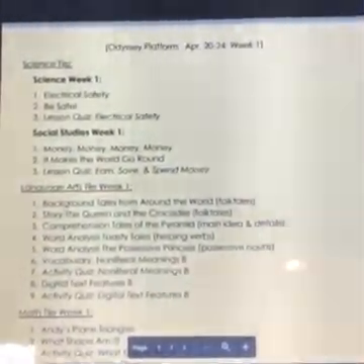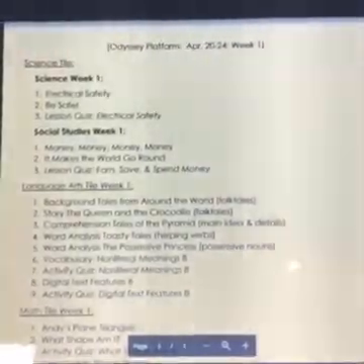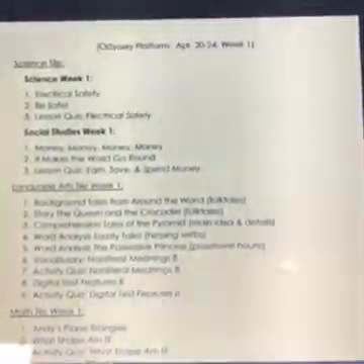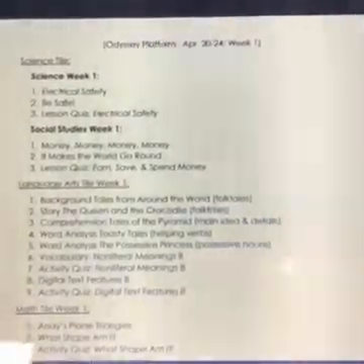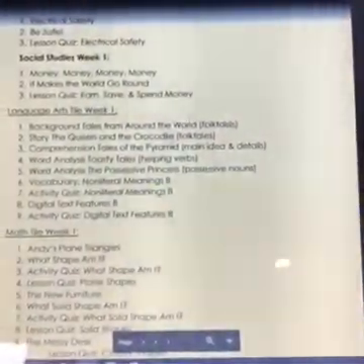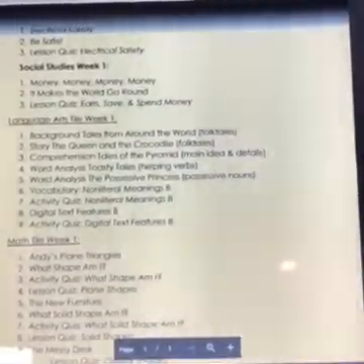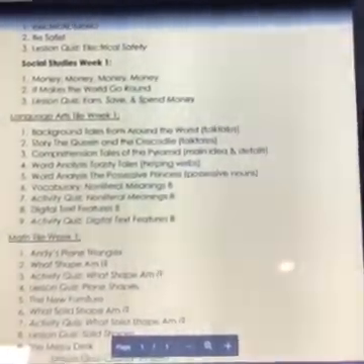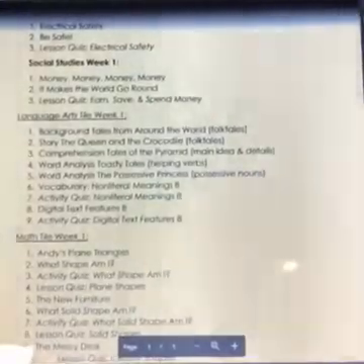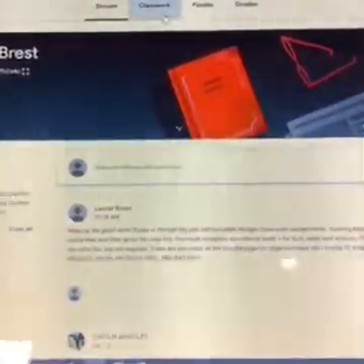Once you get onto the Odyssey platform, there's a science tile, and there's 3 activities for science, 3 activities for social studies, and then for language arts and math, there's some other activities. You will be working with those throughout the week. But that's just to give you a general background so you know what you have to complete for the whole week.